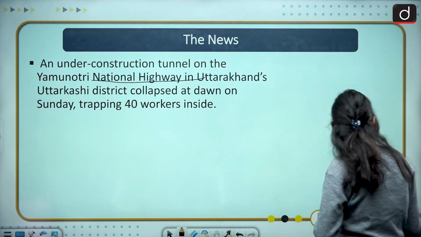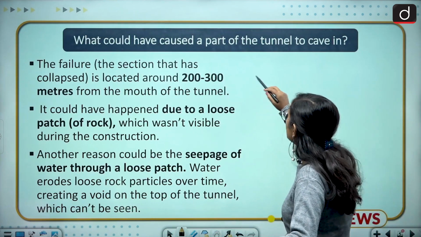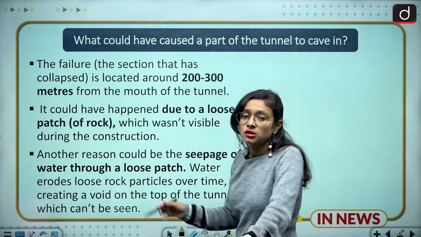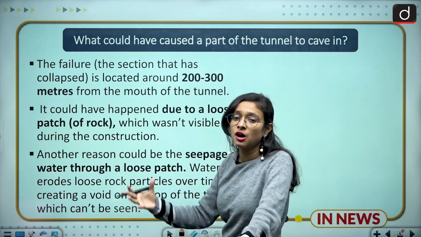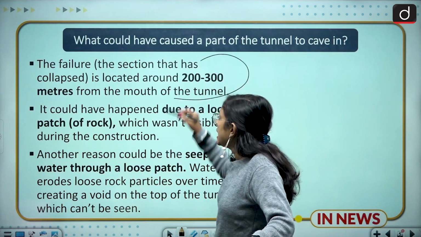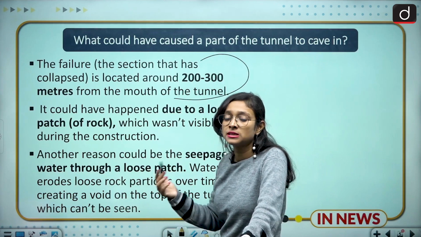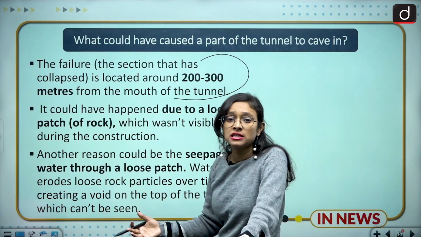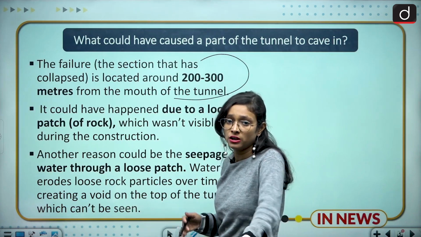Moving ahead, the first slide is about what could have caused a part of the tunnel to cave in. The tunnel which collapsed was 200 to 300 meters away from the mouth of the tunnel. So this was the location of the collapse, and why did it collapse? Two reasons have been highlighted by experts till now, but we lack a comprehensive study of why it collapsed. But right now we have two reasons.